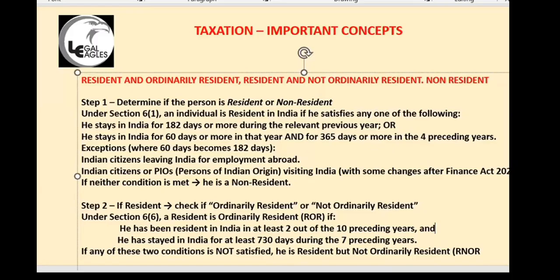Or the other condition: he stayed in India for at least 730 days during the 7 preceding years. So you should fulfill the second condition also. 2 years you should be resident, and in the last 7 years, 730 days should be there. And last year you should be there for 182 days. These 3 conditions, then only you are resident and ordinary resident, so that anywhere in the world, your income will be taxed. That is the reason a lot of NRIs run away after they don't stay more than 60 days in India.